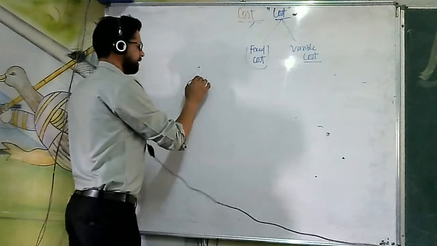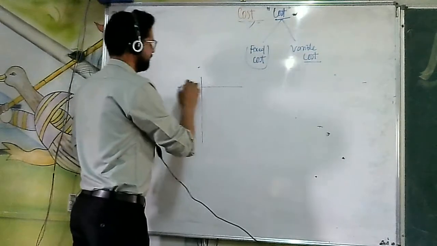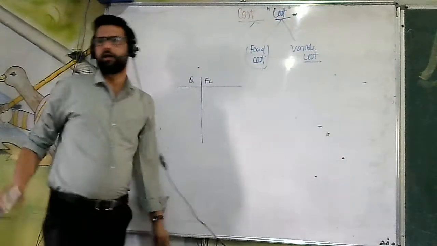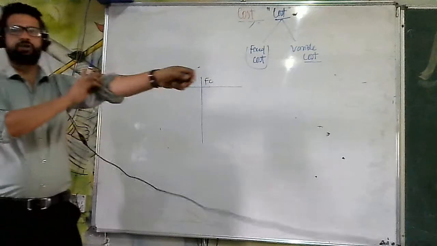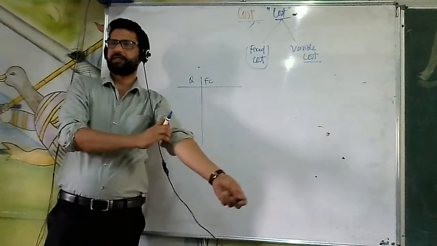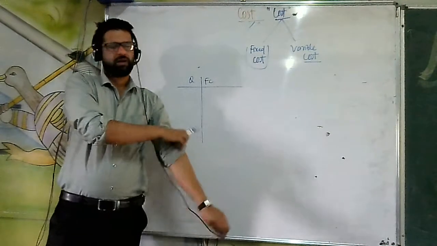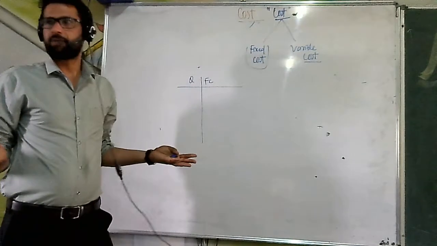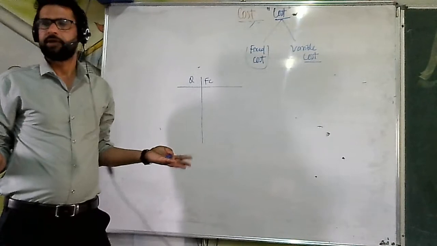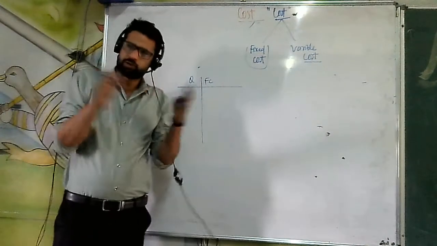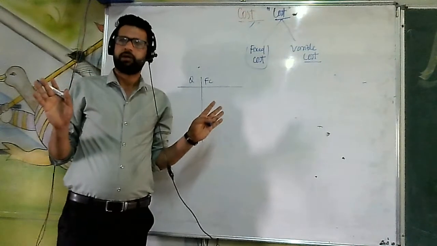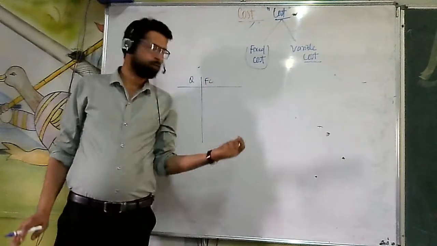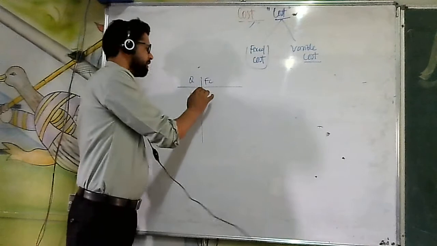Imagine I want to start a business in any city, for that I need a shop. I need a shop because it is on the shop that I will sell things, sell goods. So I have talked to the owner of the shop that I am going to pay him rupees 12 per hour.